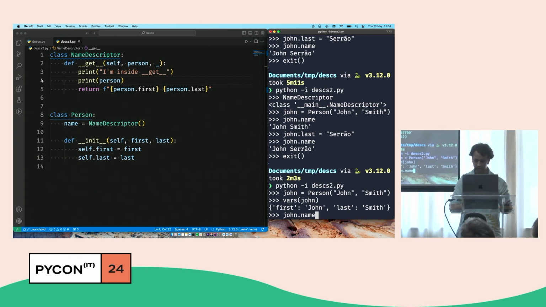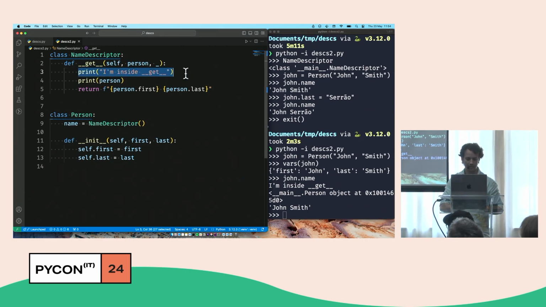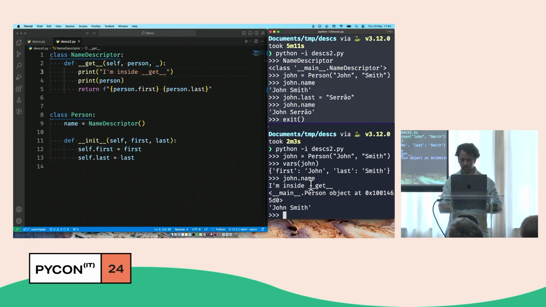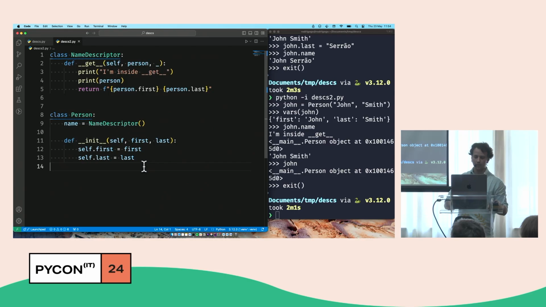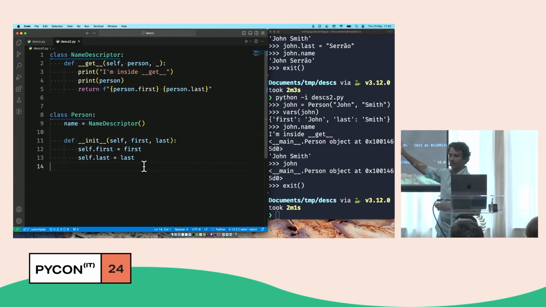And so when I do this, I get the prints. I get I'm inside get, it's over here. And then when I print the person, I see the print here. And take a look at the ID, it ends with 1465D0, and if I do John, it's the same person, 1465D0, so it's the same object. Excellent. Is it clear for everyone? Brilliant, so let's keep going. So this is a part of a descriptor, but actually descriptors have more things to it than just this. There's more things that can make a descriptor, and so we will take a look at them.